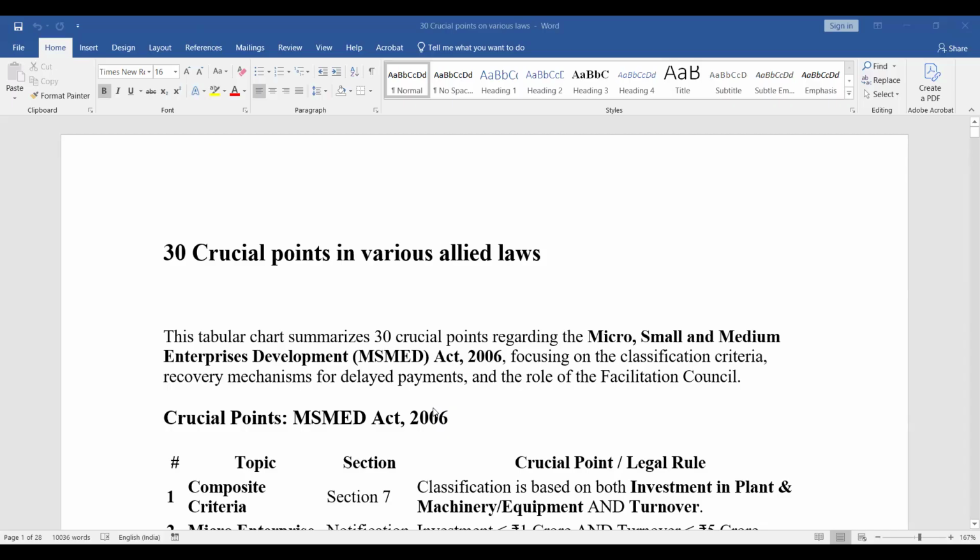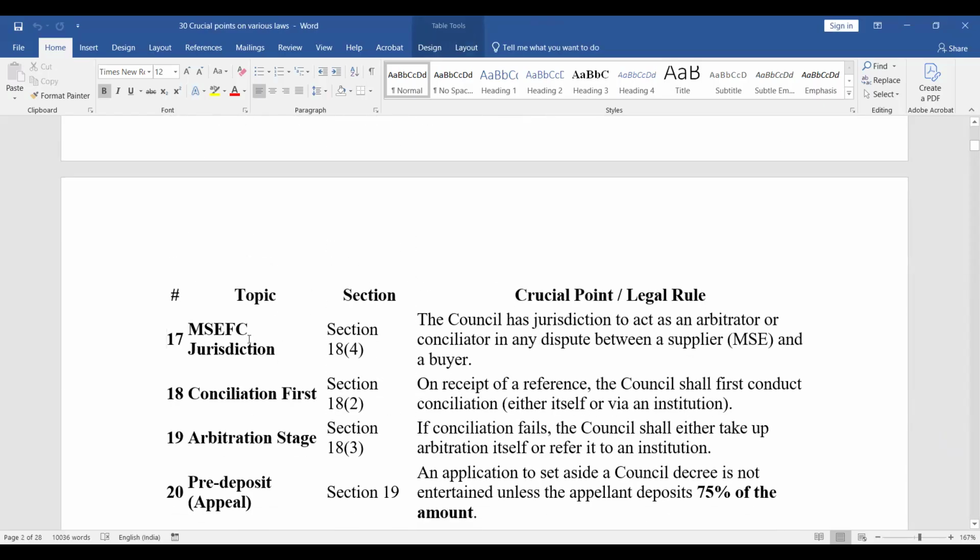Yeah, I hope now it is visible, है ना? Yes, yes, yes. Page number 21, sir. हाँ, अभी देखो.